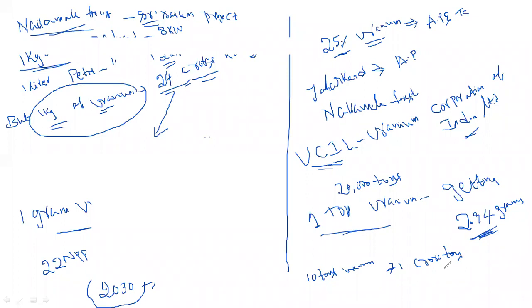For example, in Jharkhand there is a small village where a huge quantity of uranium is available. The village name is Jaduguda. Actually, it is the place with the highest uranium availability in India.